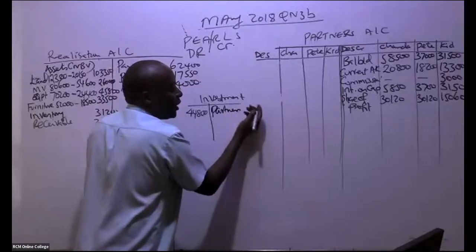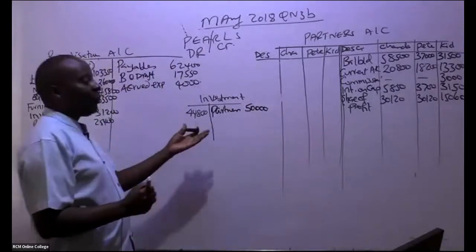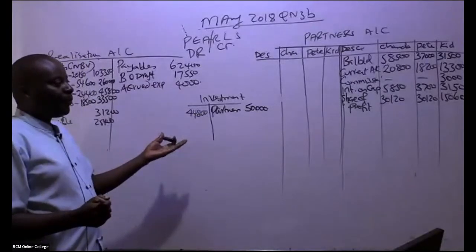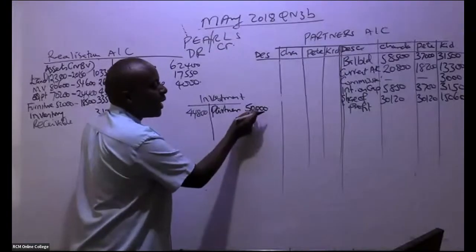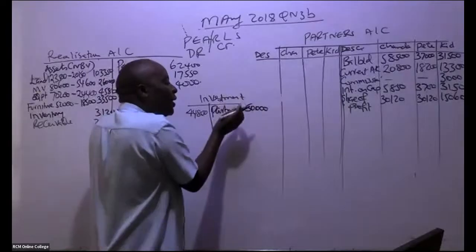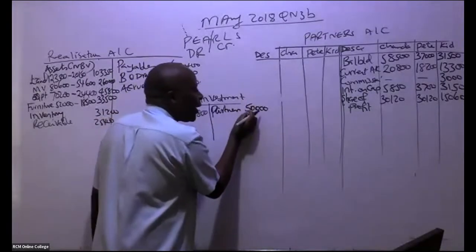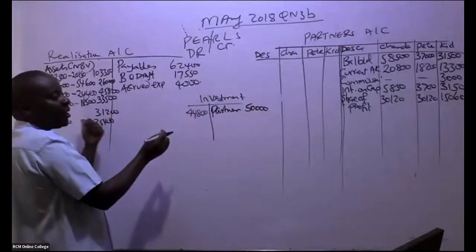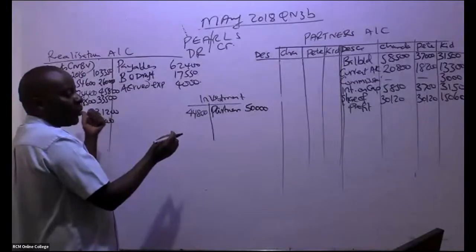But how much are we crediting it with? Remember the whole account is supposed to be 50,000 because the market value is 50,000. Remember, this is an asset that was taken by the partners. It wasn't taken by the new company. Assets going to the new company are the ones we realize here.